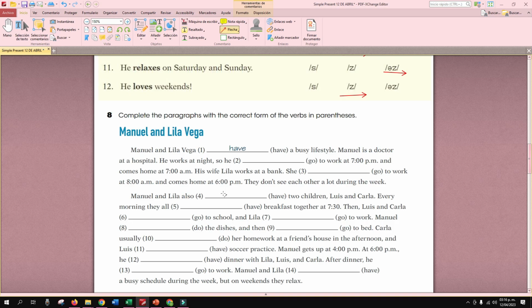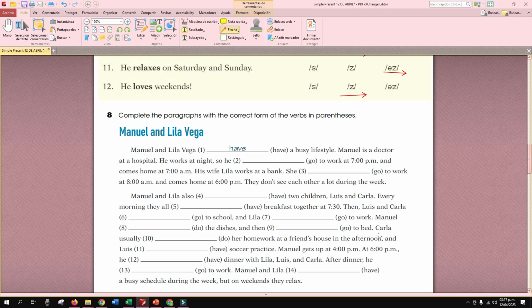They don't see each other a lot during the week. Manuel and Lila also blank two children, Luis and Carla. Every morning they all blank breakfast together at 7:30. Then Luis and Carla blank go to school and Lila blank to work. Manuel the dishes and then blank to bed.